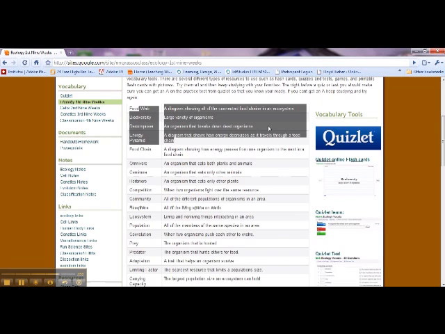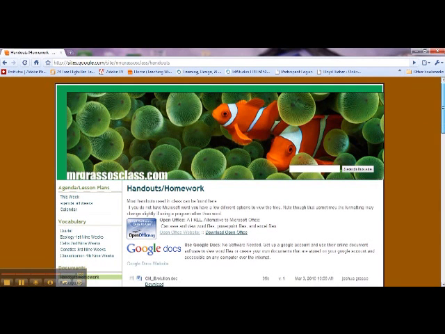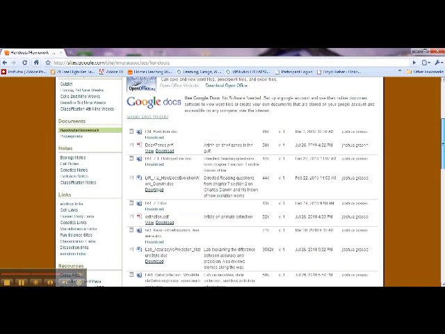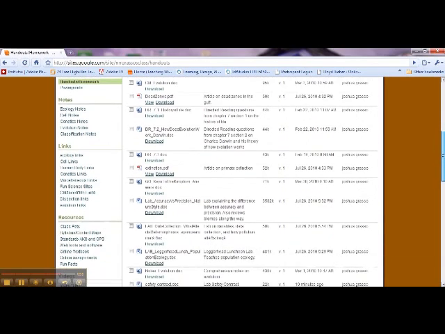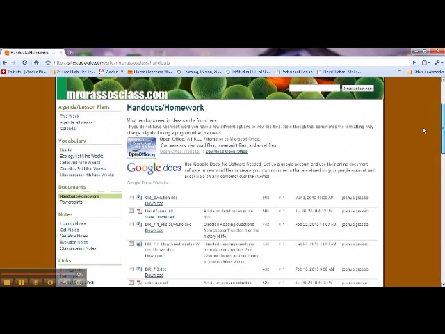Some of the other things here, we have documents page. Click on homework. Usually I link all of the documents on the day that we do them, but let's say you want to go back and see the entire list of documents and try to find something, that's here, and you can download it. They're sorted by topic, like the 3 cells things I have. This is going to grow as the year goes on, but that's what we have so far.